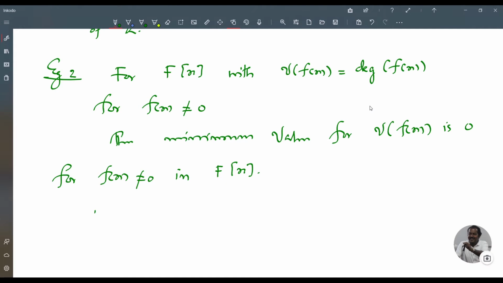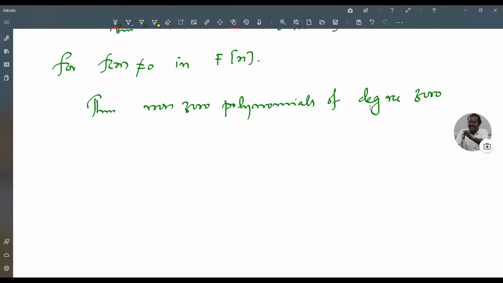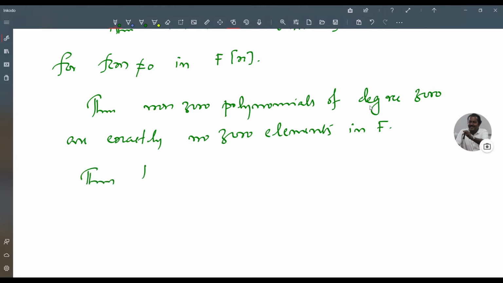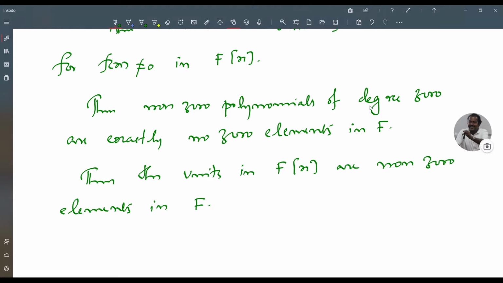Thus, non-zero polynomials of degree 0 are exactly the non-zero elements in F. Thus, the units in F[x] are the non-zero elements in F. So, non-zero elements in the corresponding field are units of F[x].